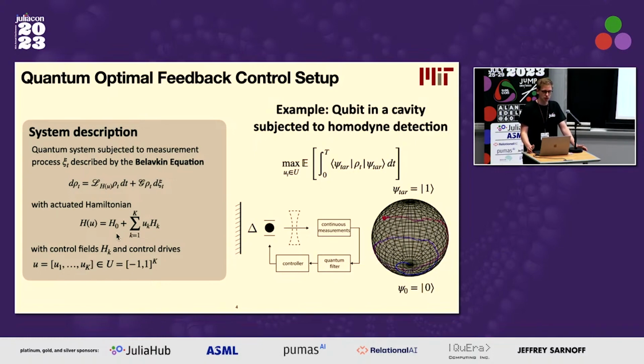We also assume a quite prototypical actuated Hamiltonian form of our control system. And what I should mention also is that we allow for technological constraints such as bounds on the control drives with which we can actuate our system, or even more complicated constraints such as constraints on the state. Think of a limited amount of probability mass that can escape out of the logical subspace of a qubit, for example. We can constrain that as well.